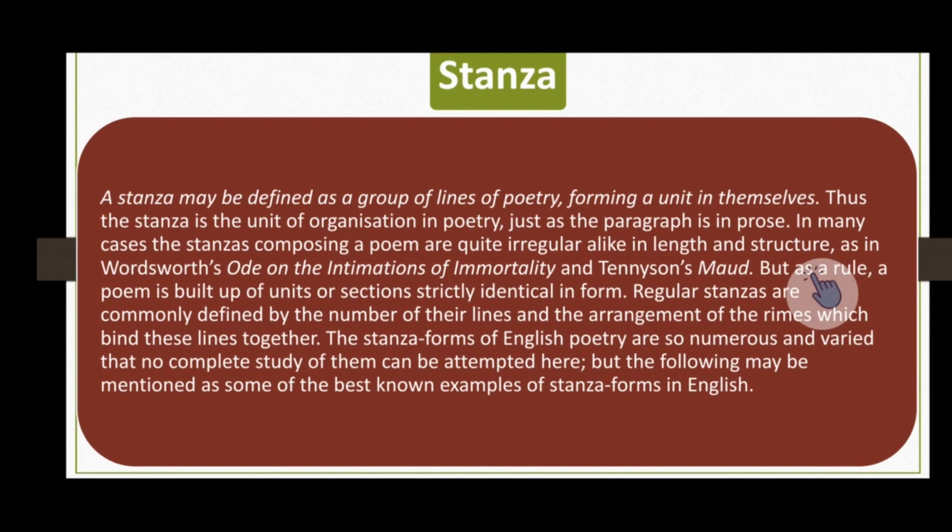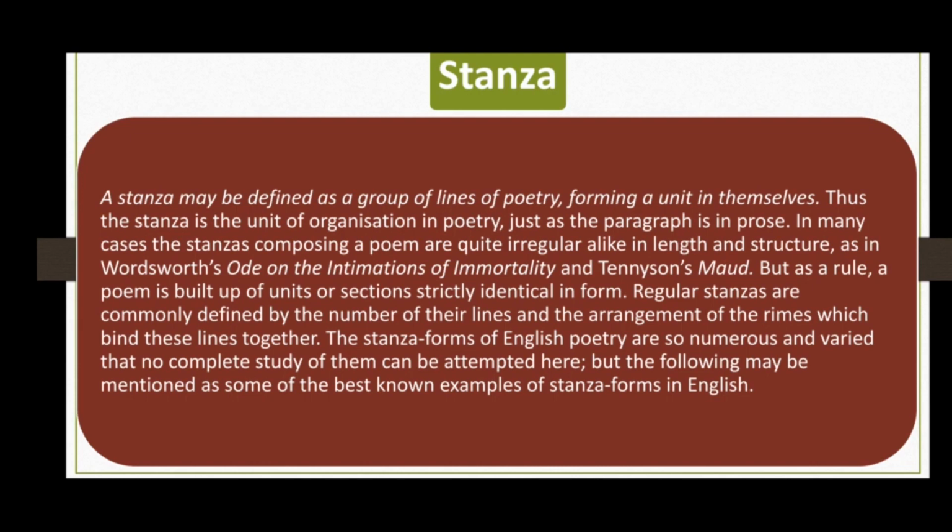For example, in stanza 1 we have line 1 and line 2 they rhyme. Line 3 and line 4 they rhyme. While in the second stanza we will see that line 1 will not rhyme with line 2. It may rhyme with line 3. And similarly line 2 will not rhyme with line 1. It may rhyme with line 4. So there'll be variation in structure and there will be variation in length.